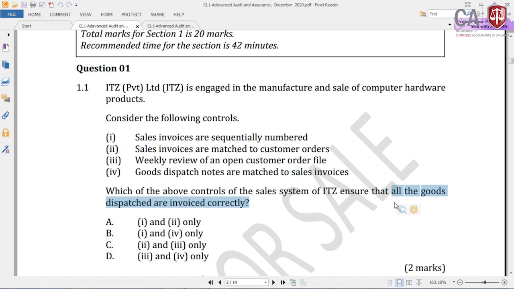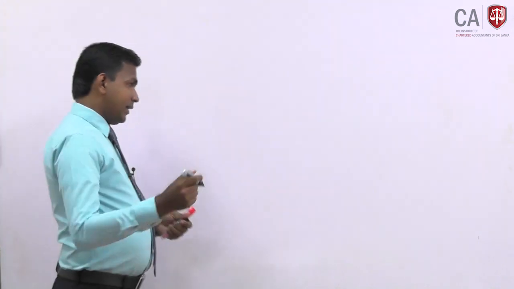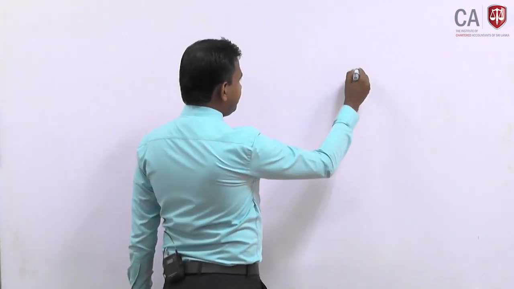All four controls given are controls in relation to the sales system, but the question is specifically asking what are the controls that ensure all the goods dispatched are invoiced correctly. Look at the board here. We discussed this during our webinars on internal controls, practical application.